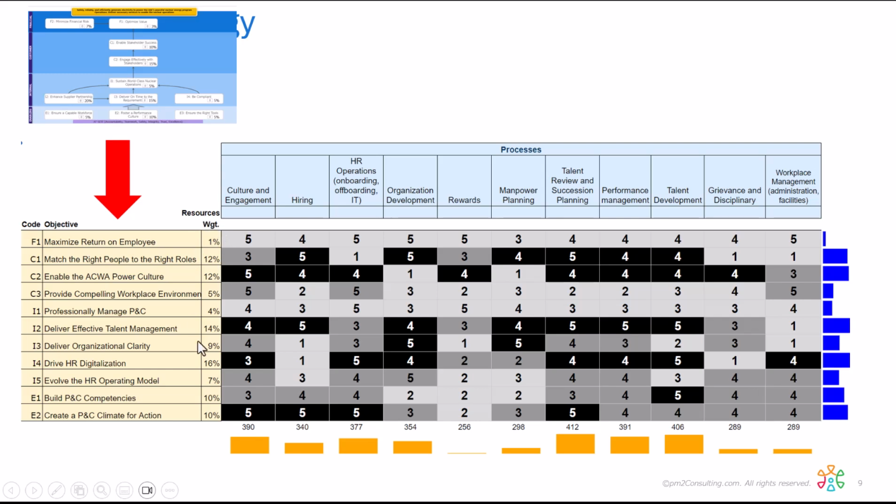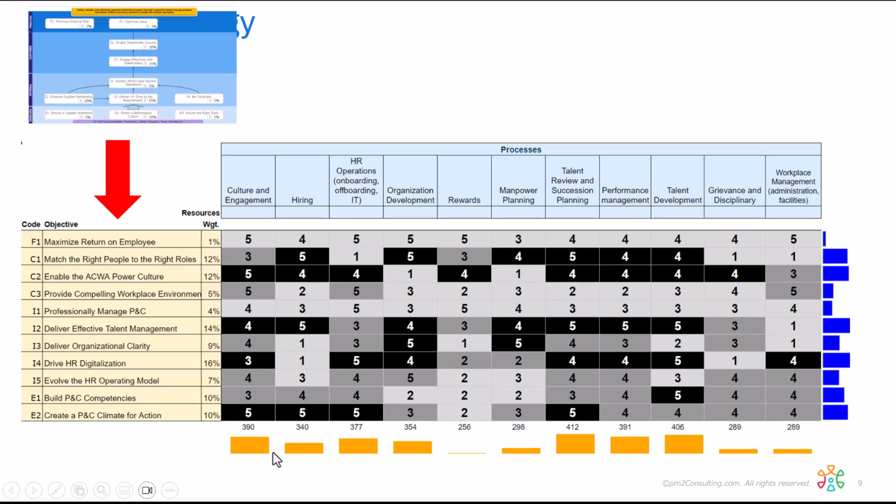So by changing the weighting, we change where these black squares are, which in turn changes where my objectives need to be. So this weighting becomes almost a steering wheel for management. That's how they guide the organization to deal with issues like COVID or changes in funding, etc., and very quickly allow the organization to change direction and focus on the right things. So that is what makes agile management, the ability to change this weighting at any point in time and quickly have the organization change direction.